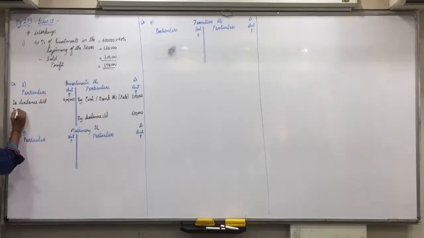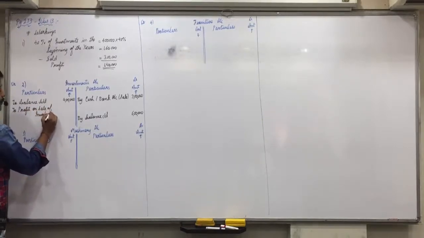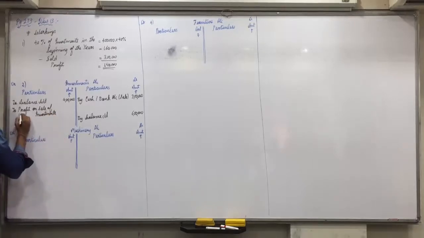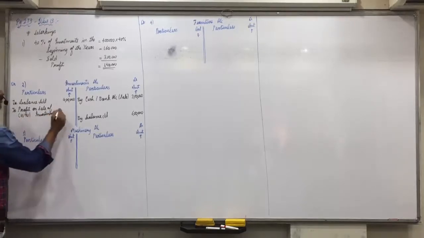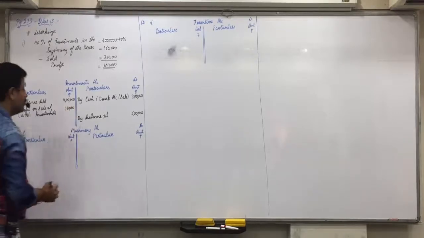So to profit on sale of investments in bracket working note 1, 1,40,000. Now whatever amount remains would be purchases.